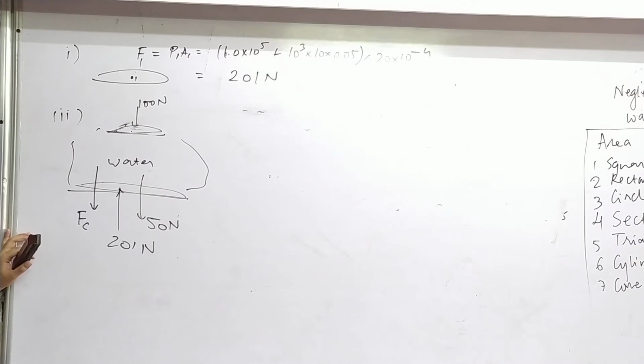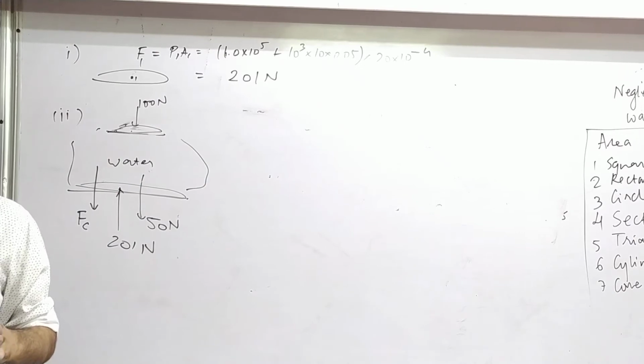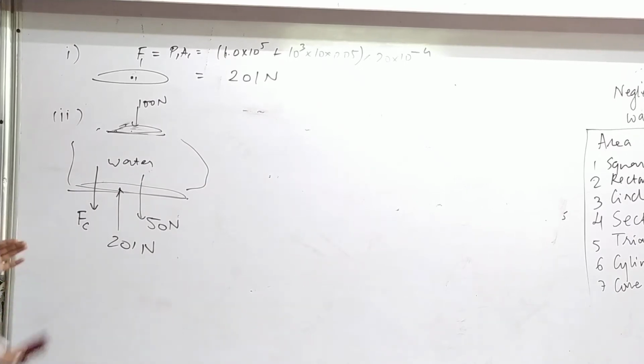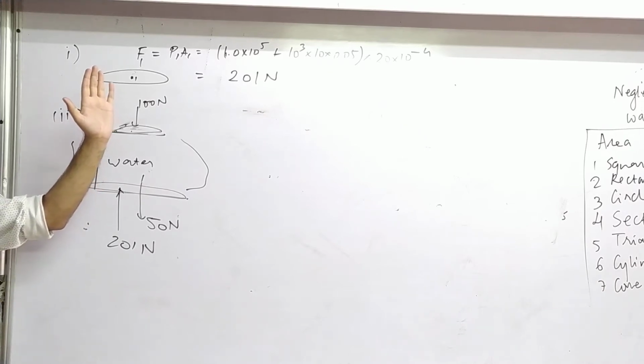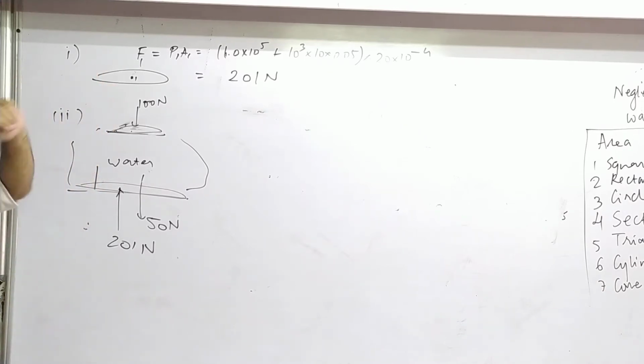Do you understand why it is downwards? Who understood that? Can you explain? What's your name? Ayushi. To maintain its equilibrium. Yes. We know that the water is in equilibrium, right? So if you don't consider this, then the water should accelerate upwards.